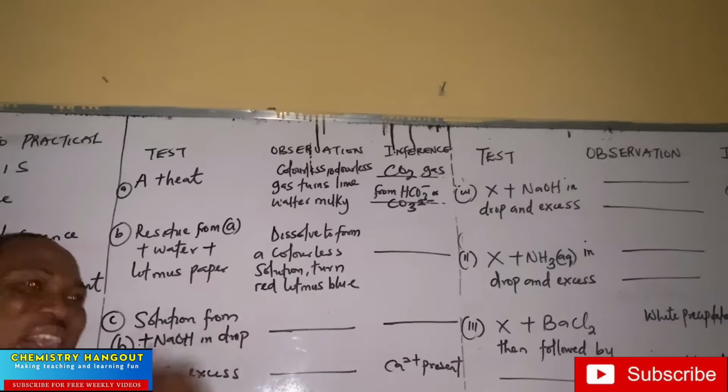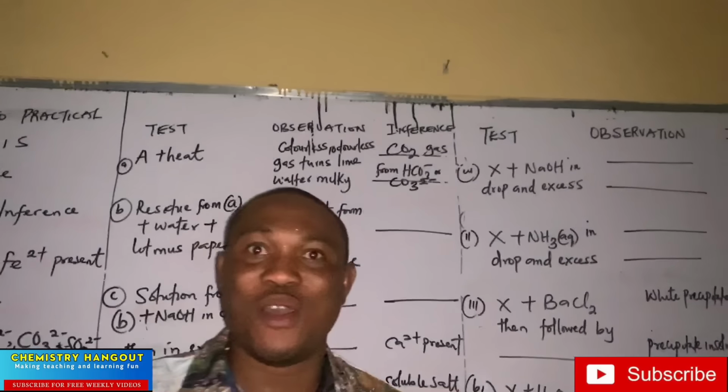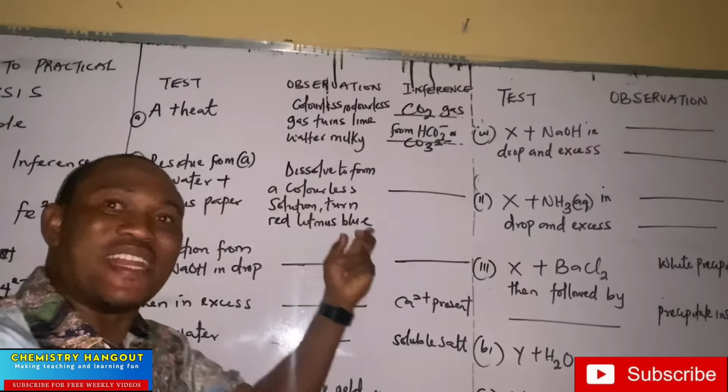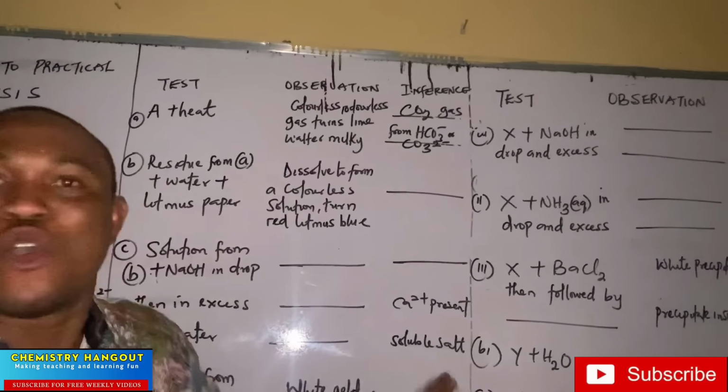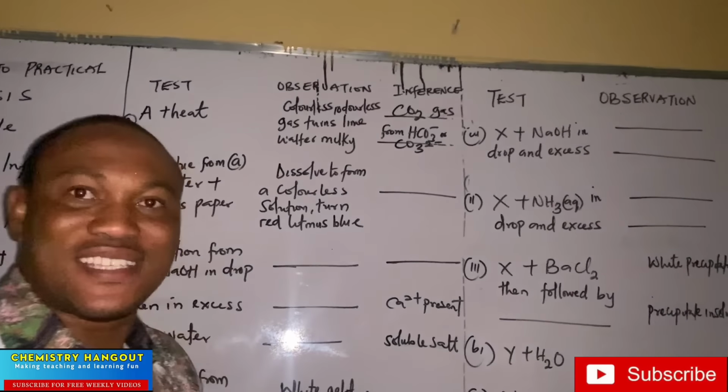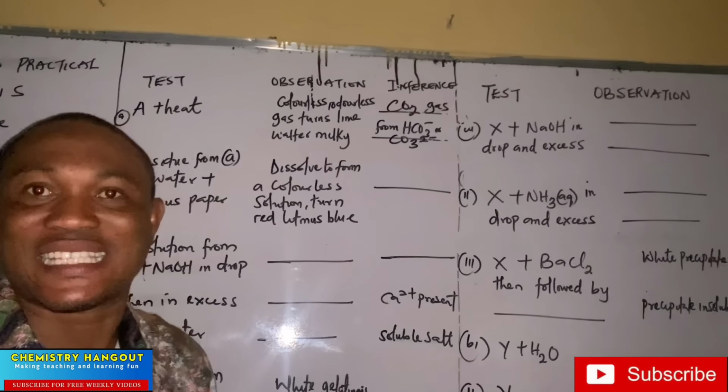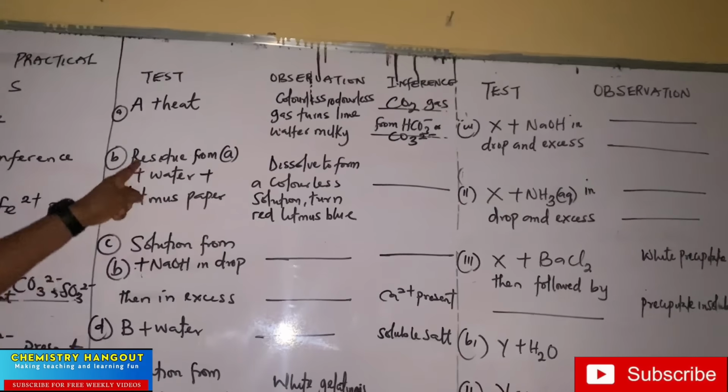So they are asking you what you have known before, but some of you will not understand that this is the way they are asking you. A colorless, odorless gas which turns lime water milky is CO2. There is no other discussion. It's CO2. That's a confirmatory test for CO2. Alright? So look at this.